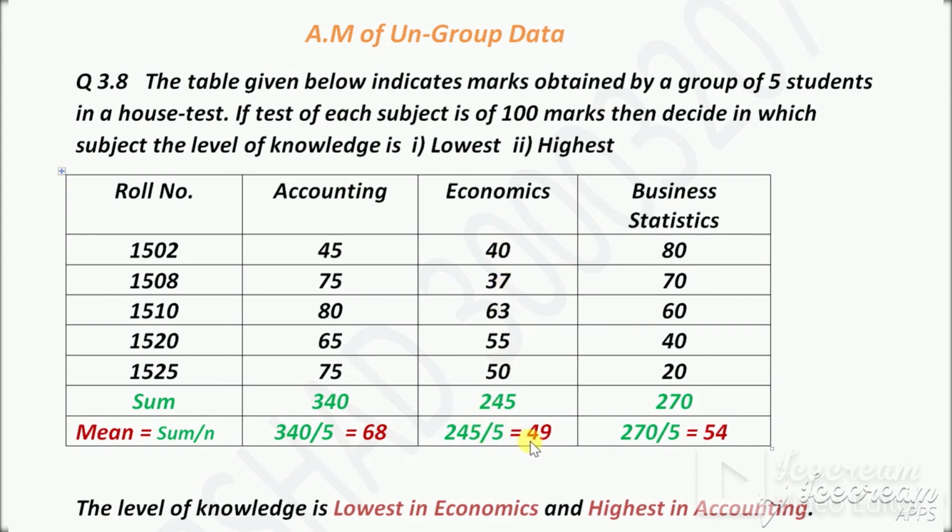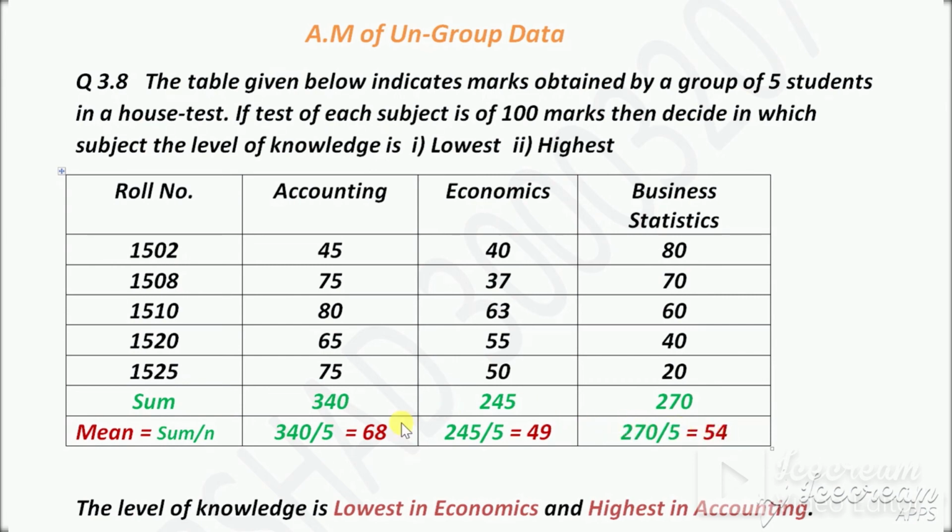Then we will get 49. 49 is the arithmetic mean of economics. Now for the arithmetic mean of business statistics. The basic idea is sum divided by number. So the sum of these numbers is 270 divided by 5. 270 divided by 5 is 54.